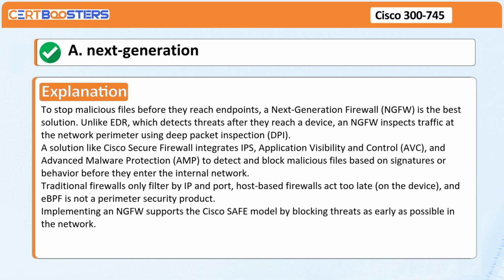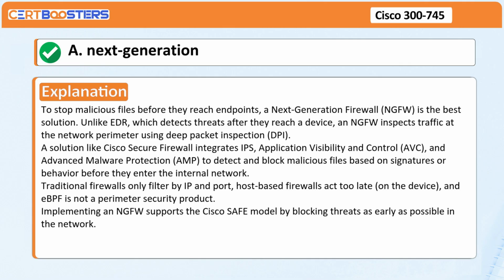Answer: A. Next-generation firewall. Explanation: to stop malicious files before they reach endpoints, a next-generation firewall, NGFW, is the best solution. Unlike EDR, which detects threats after they reach a device, an NGFW inspects traffic at the network perimeter using Deep Packet Inspection, DPI. A solution like Cisco Secure Firewall integrates IPS, Application Visibility and Control, AVC, and Advanced Malware Protection, AMP, to detect and block malicious files based on signatures or behavior before they enter the internal network.